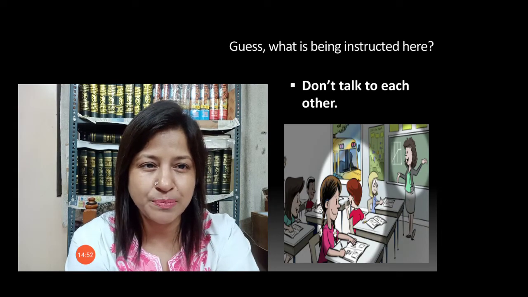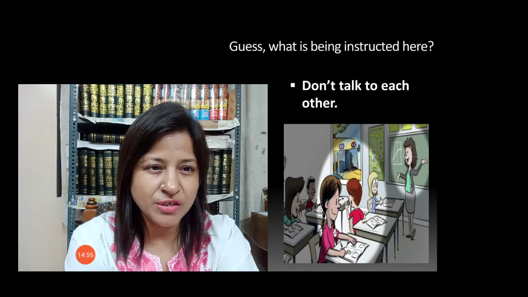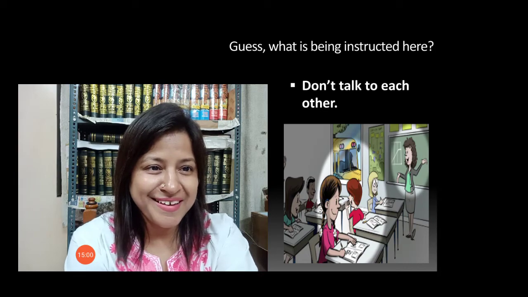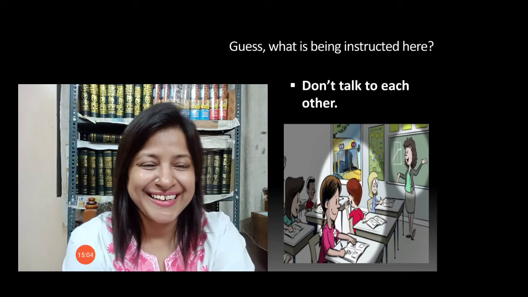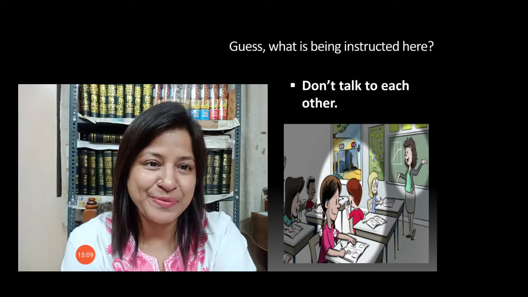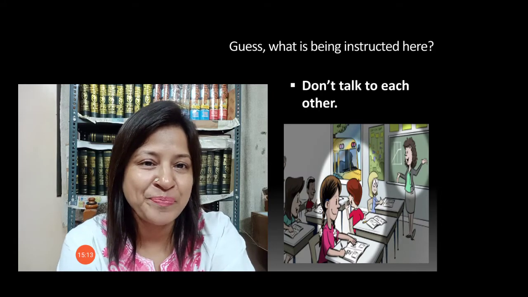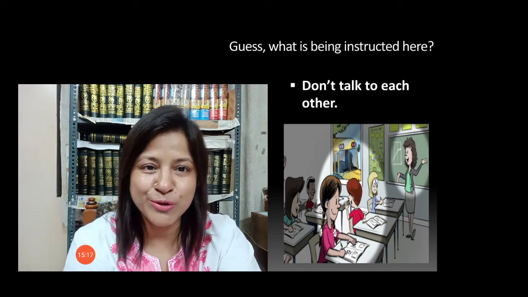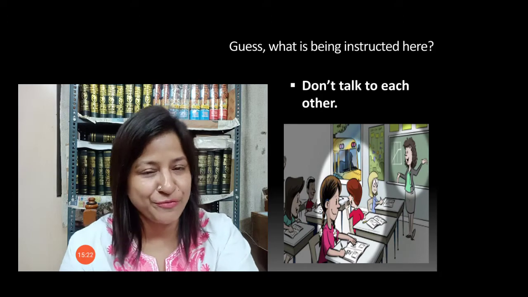Third form is here. Okay, then yes, what is being instructed here by the teacher. Okay, you can see this picture. क्या हो रहा है इस पिक्चर में, देखिए जरा. आपकी क्लास ही बैठी हुई है, बट ऑब्वियसली ये शशि मैम नहीं है. So don't talk to each other. These two students, they are talking to each other. So don't talk to each other. Okay, so what you have to do? You have to change it, obviously, in the passive voice.